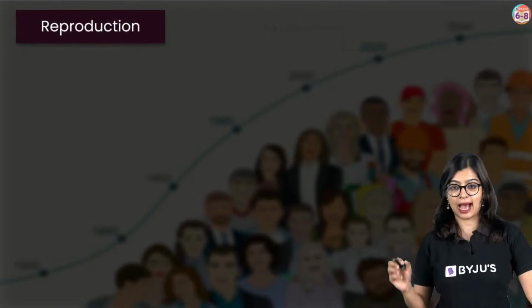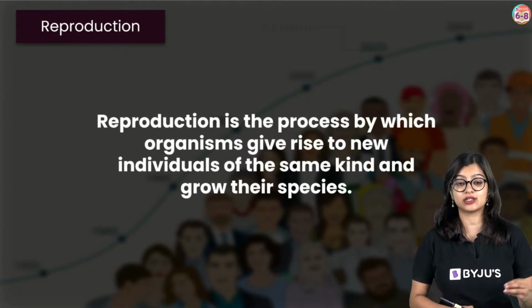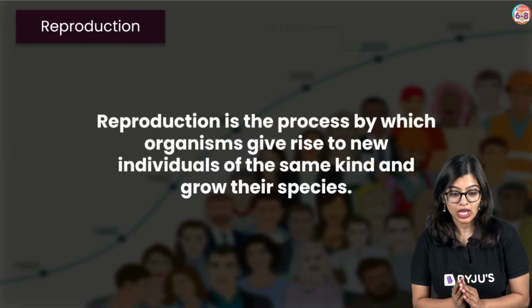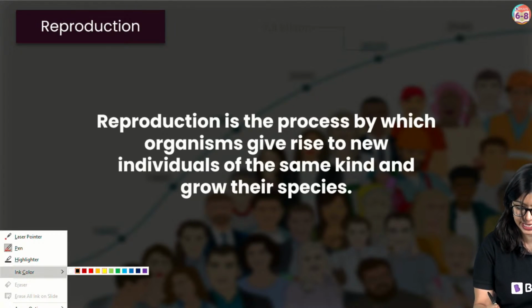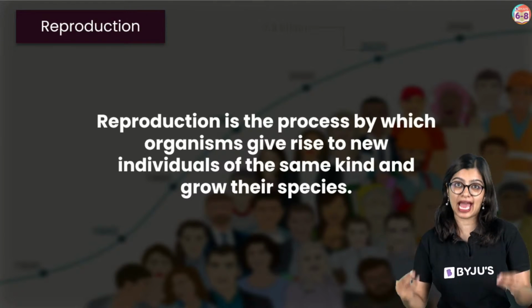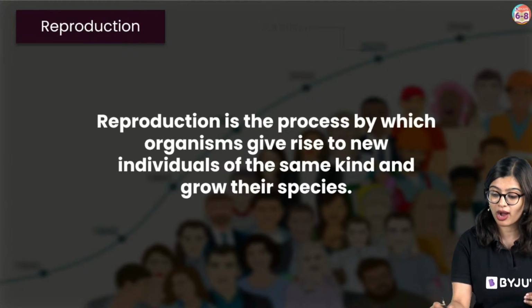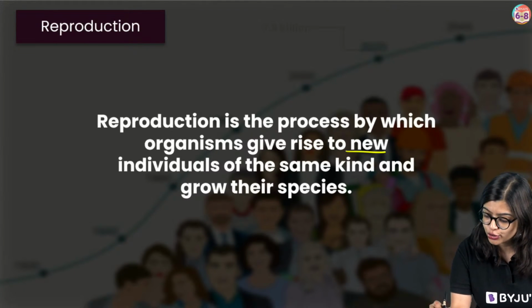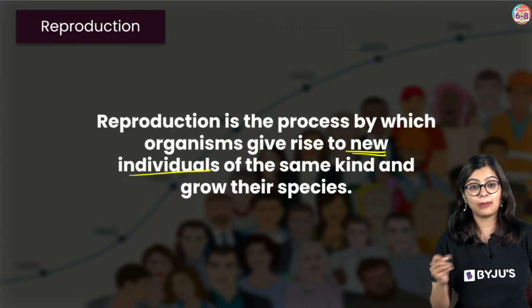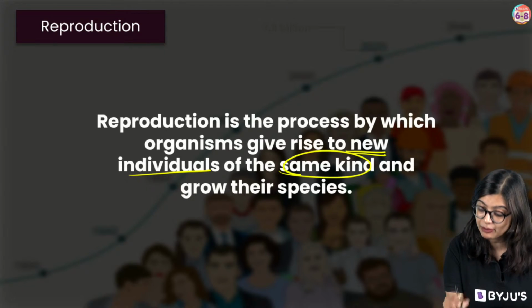Very good. It has happened with the help of a process called reproduction. So reproduction is a process by which living organisms give rise to new individuals, but of the same kind.